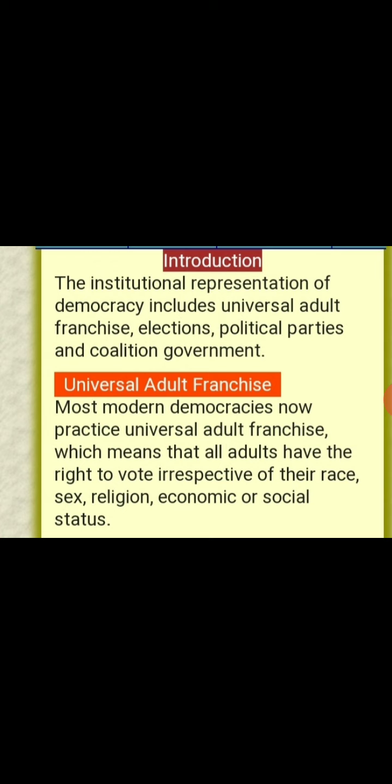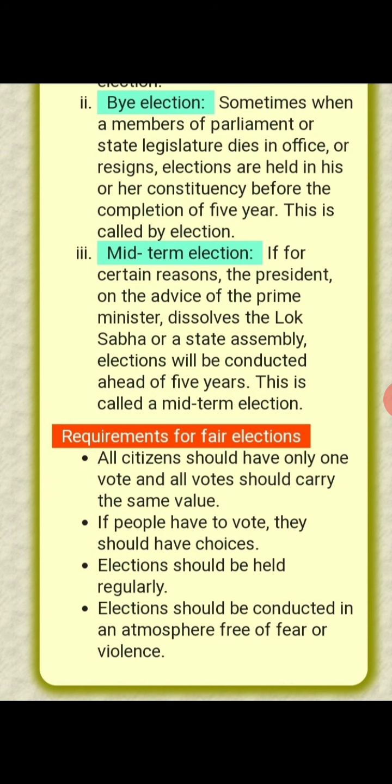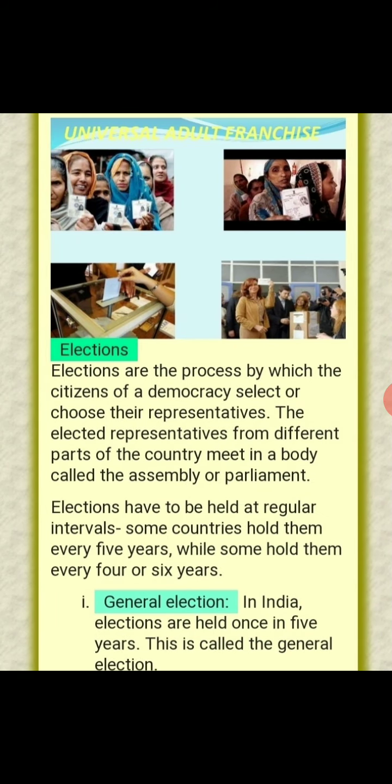Whatever their race or color is, whatever their sex is, whatever their religion is, Hindu, Muslim, Christian, and whether they are rich or poor, from rich families, poor families or the middle class, all have the universal adult franchise. So the institutional representation of democracy includes the universal adult franchise.